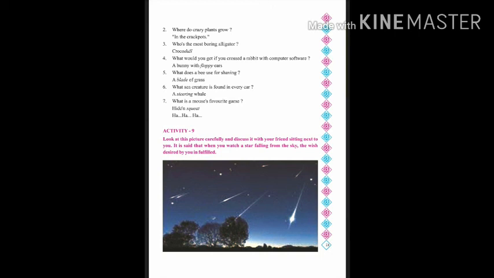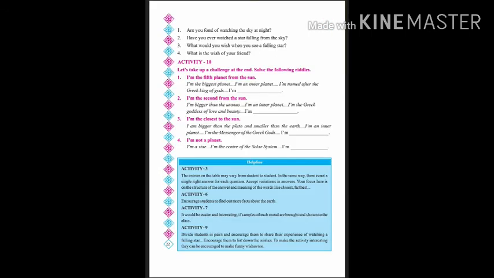Coming to activity 9. Look at the picture and discuss with your friend sitting next to you. This is not possible, so you can discuss with your parents about it. It is believed that when we see a falling star in the sky, if we wish for something, our desire is fulfilled. Just talk on it, okay? Now coming to the next page, there are a few questions that you will discuss with your parents. Are you fond of watching the sky at night? Have you ever watched a star falling from the sky? What would you wish when you see a falling star? What is the wish of your friend? So instead of friend, you will write your parent or any elder that you're talking to at home.